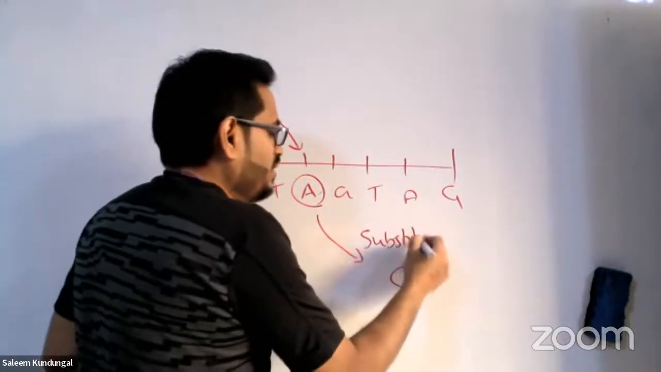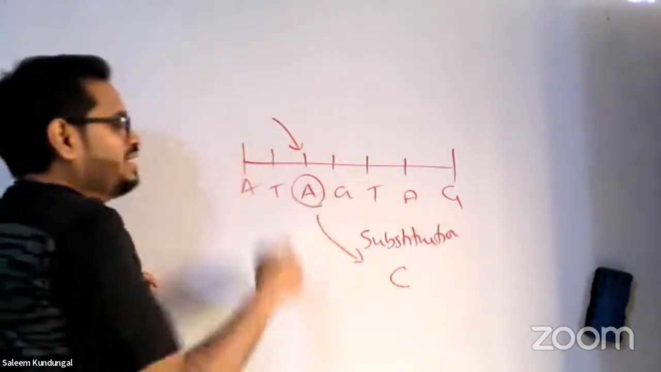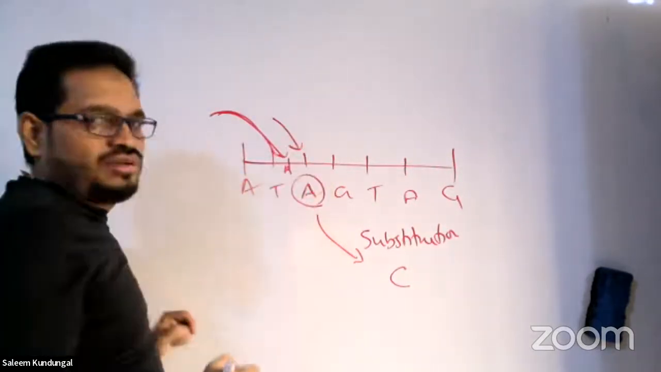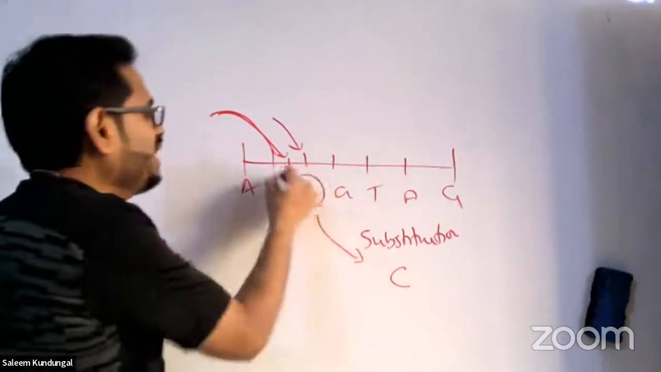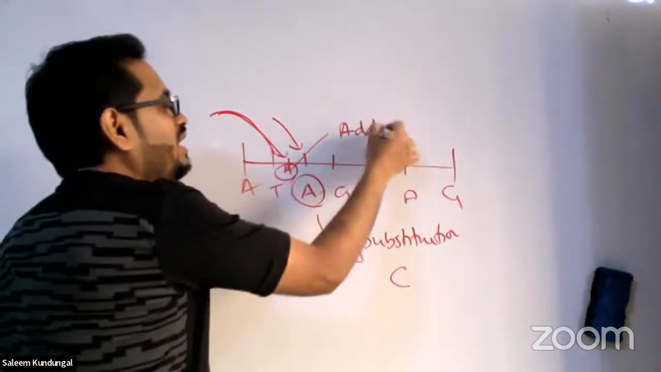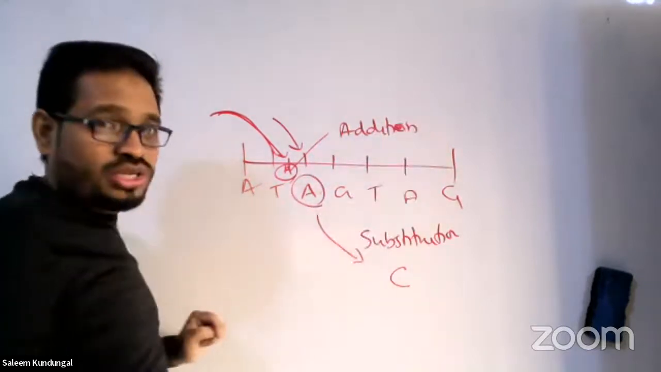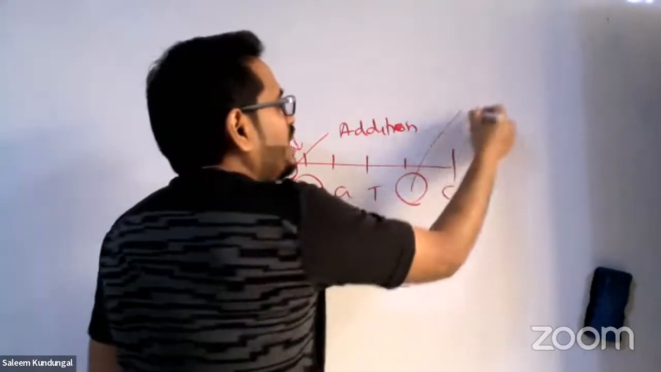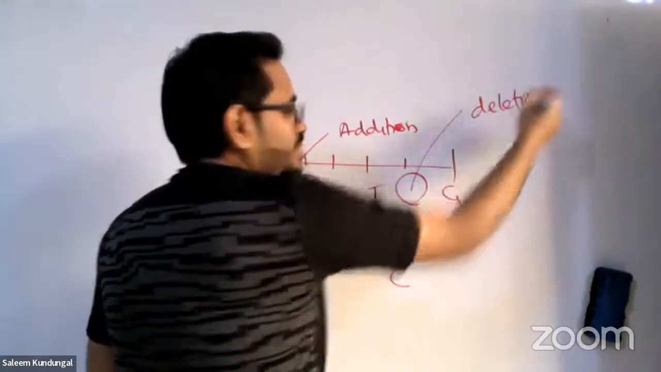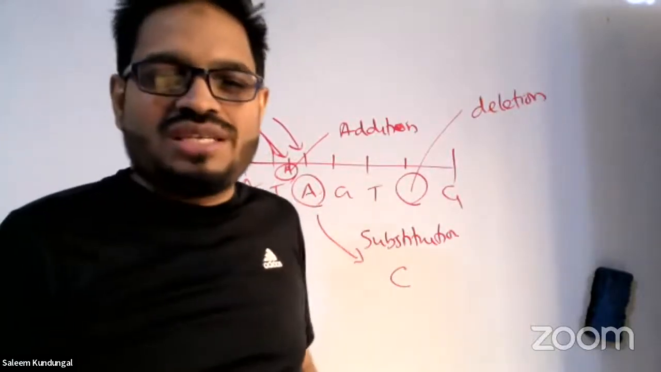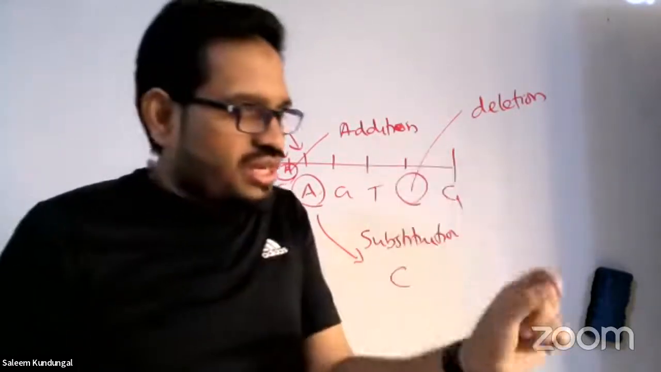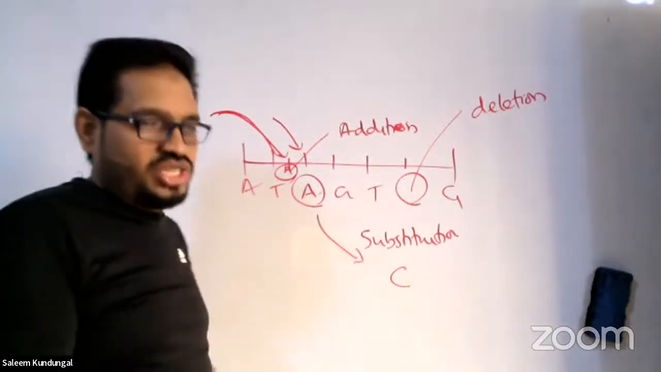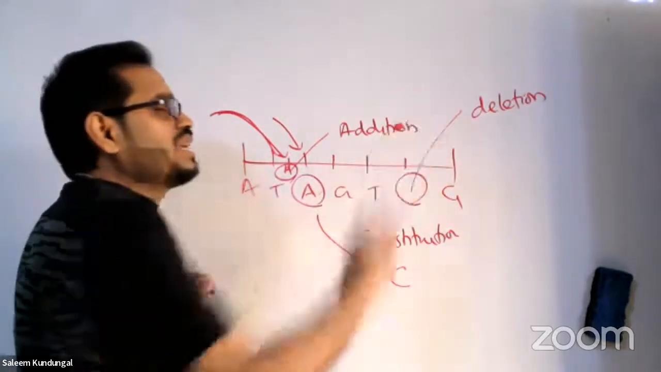Now another one. One more A joined here and the other one is not removed. One extra joined here. That's called addition. I'm talking about various kinds of mutation. Another one: this A got deleted. This is gone. That's called deletion. Did you get me? All these kinds of changes are called point mutations. So a change happening at a single base pair is called point mutation. Clear.